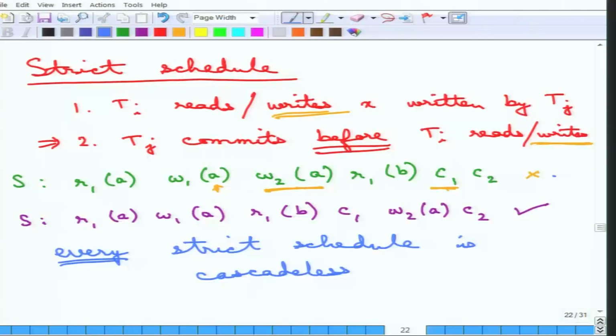Now okay, all that seems to be fine, but the question is, why is strict important? I mean, why do we bother about this writing of A? And what is the problem with this schedule? We are saying that this is not strict, but what is the problem? The problem is the same as what we have been seeing in view serializability: W2A is essentially a blind write.